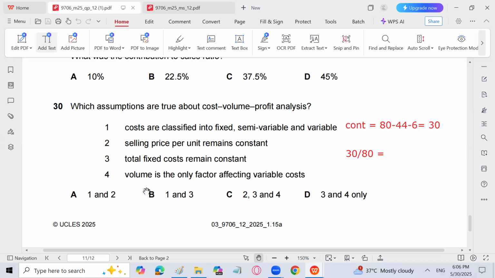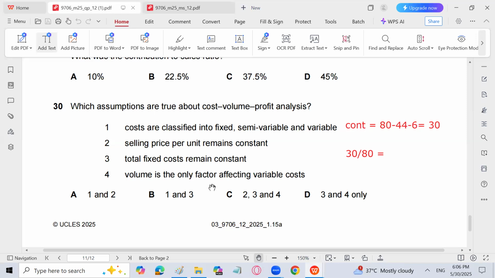Suppose you know that 2 and 3 have to be part of the assumptions, either for break-even or cost volume profit analysis. 2 and 3 come together in which option? C. So you can assess that way also. C is the answer, 2, 3 and 4.